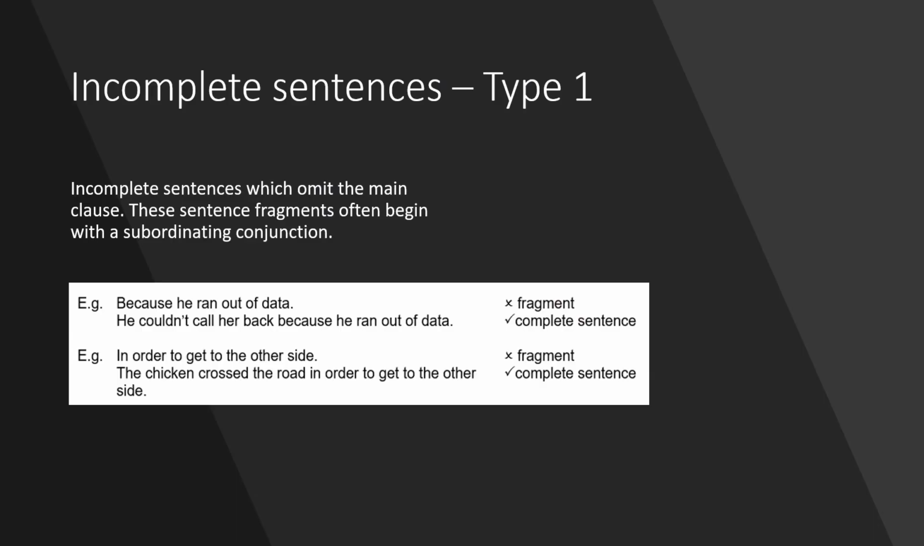The first group of incomplete sentences are the ones which omit or leave out the main clause. These sentence fragments often begin with a subordinating conjunction. And an example we've been given is because he ran out of data. Now that's a fragment, it's incomplete. It requires a main clause. It is dependent on the main clause to help it to have meaning and make sense. And that's why I prefer calling the subordinate clauses dependent clauses, because dependent tells us that it requires something else, and that something else is the main clause.